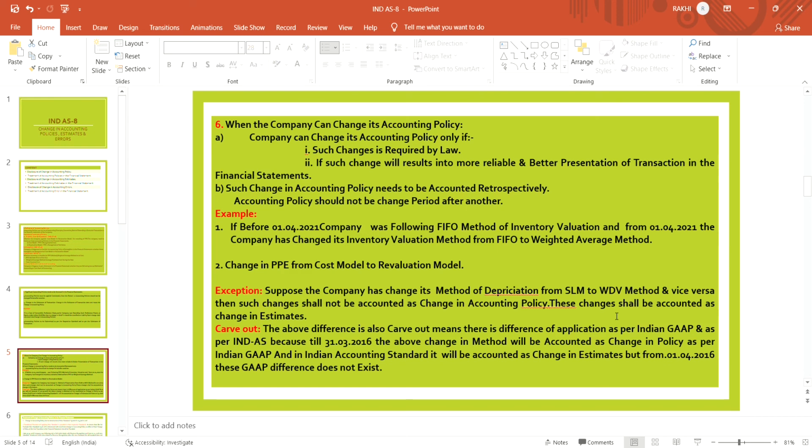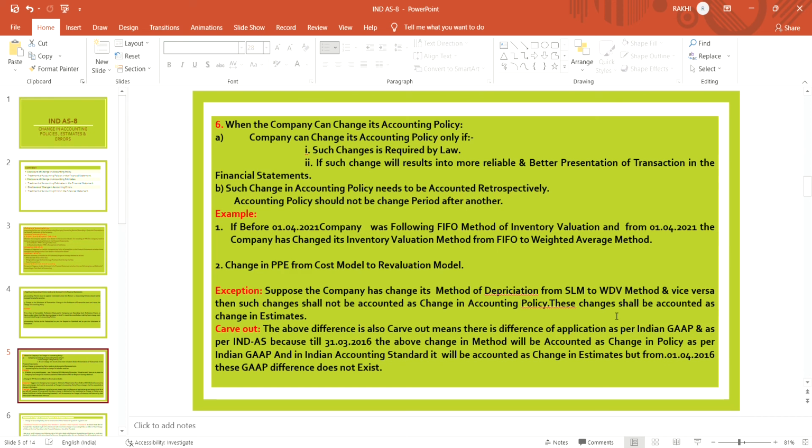And if such change will result in a more reliable and better presentation of transactions in the financial statements, then only can the company change its accounting policy.